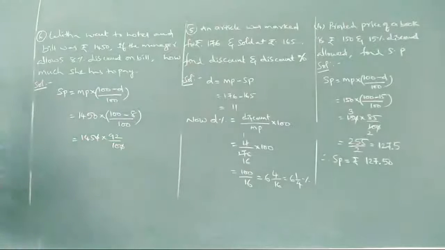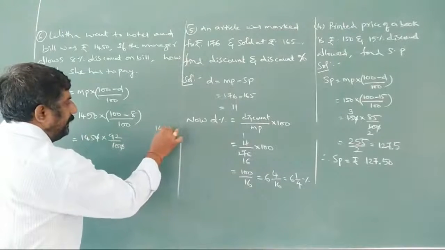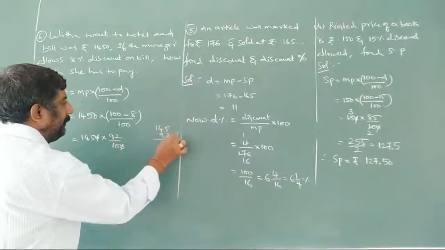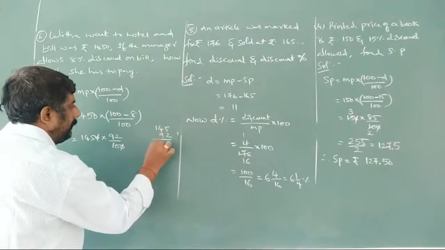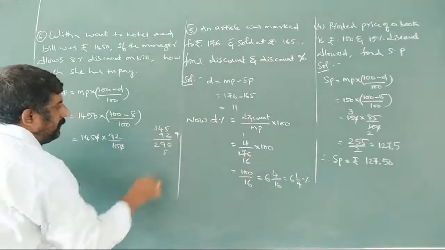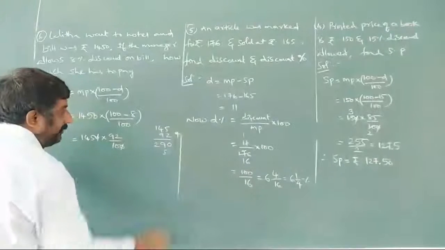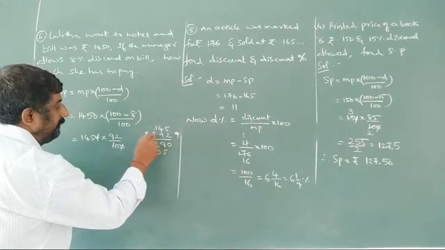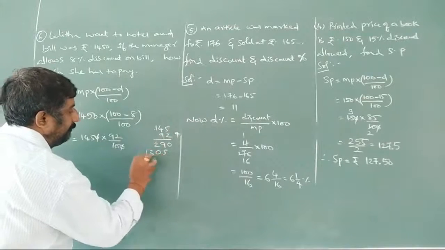10 10 is getting cancelled. 145 into 92. 2 5s are 10. 2 4s are 8 plus 1, 9. 2 1s are 2. 9 5s are 45. 9 4s are 36 plus 4 is 40, 4 left. 9 1s are 9 plus 4, 13.